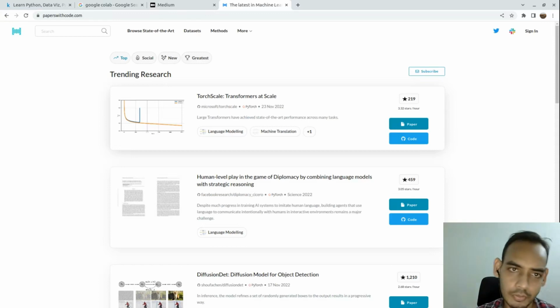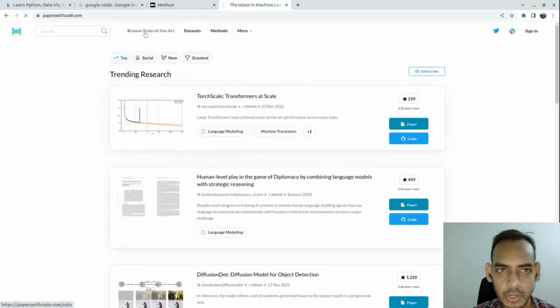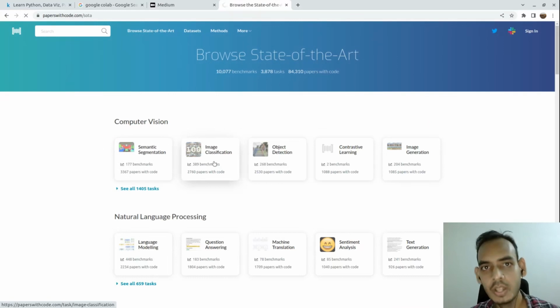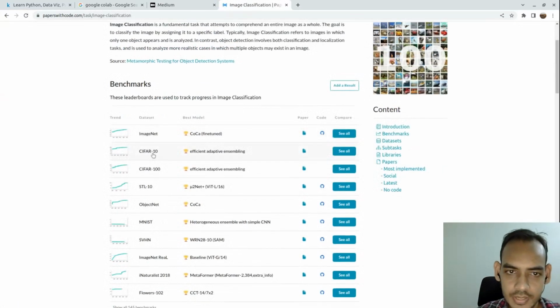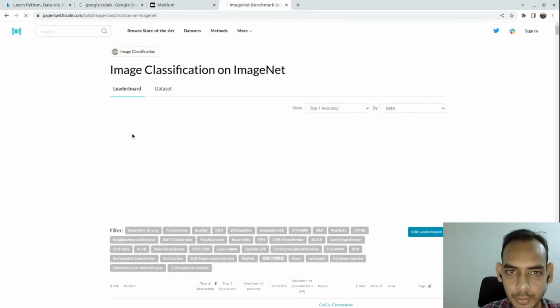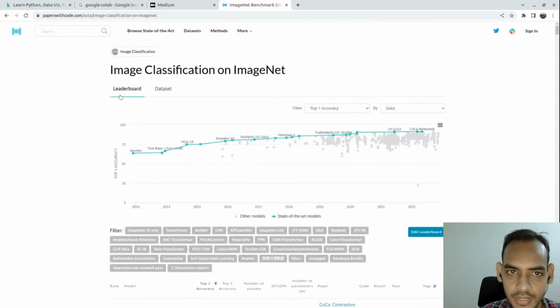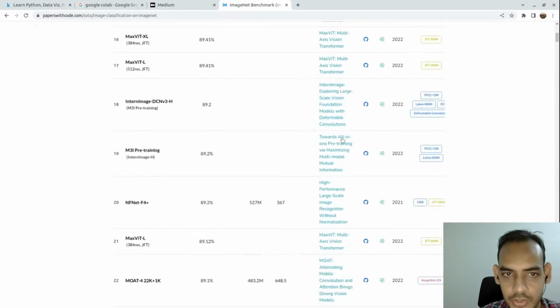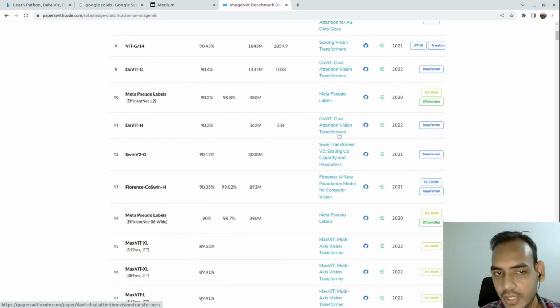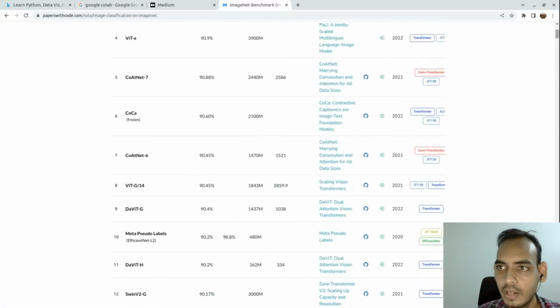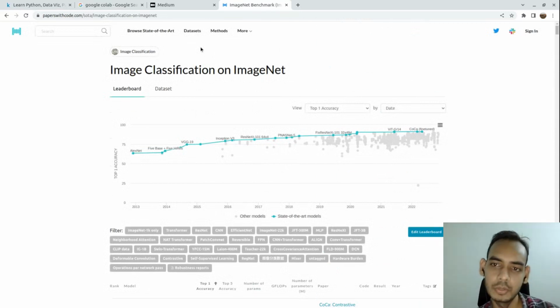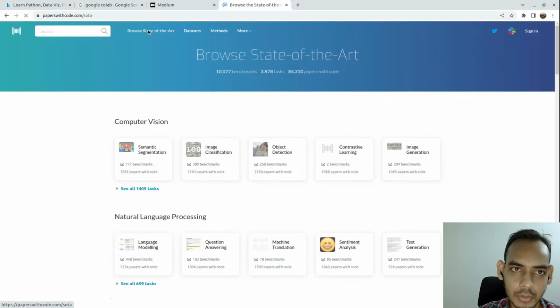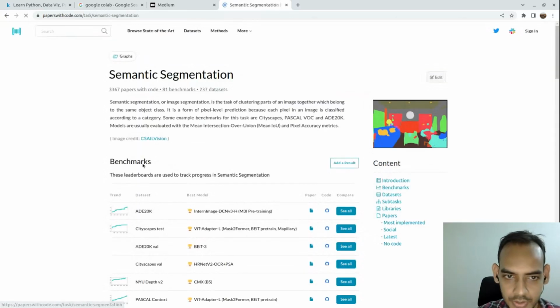For example, if I go to browse state of the art on image classification, you will see ImageNet. This is a data set, and I'm selecting image classification on ImageNet. So these are different models for image classification. And there are also links to the particular GitHub repository where this paper has been implemented. Okay, so I'll just go to browse state of the art and go to any of the papers here.